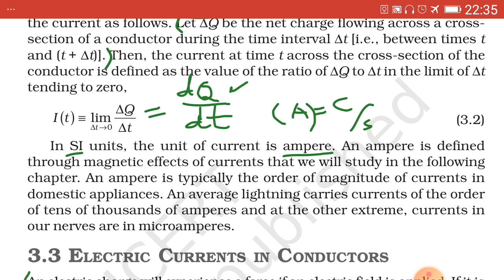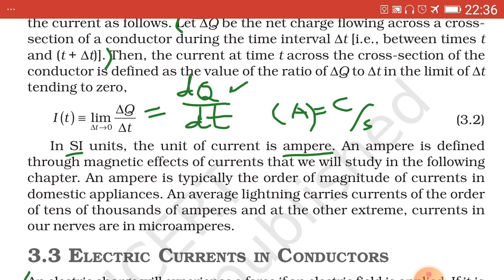You can directly write as it. If you don't write t, means I is a function of t, then also it would do I equal to dq by dt. Then limit delta t need not be written, and it will be converted into dq upon dt, that is in the differential form.